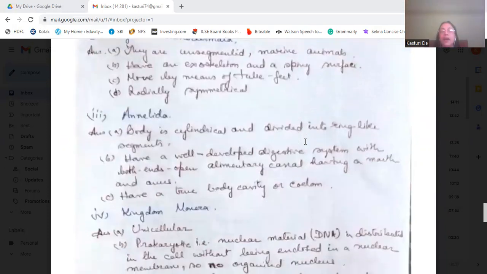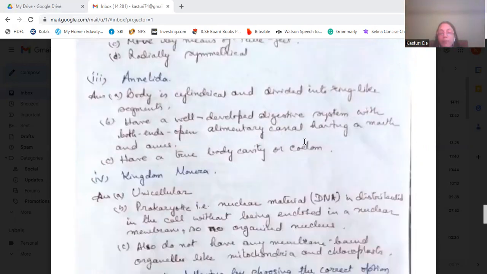Then Annelida: body is cylindrical and divided into ring-like segments. They have a well-developed digestive system with both ends open alimentary canal, having a mouth and an anus. They have a true body cavity or coelom. Example is earthworm.